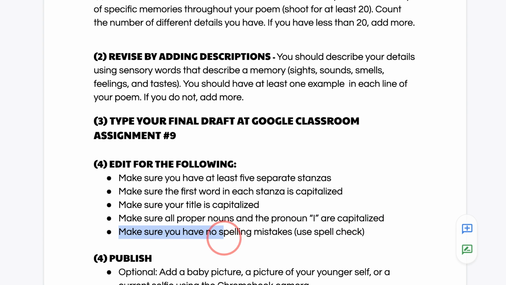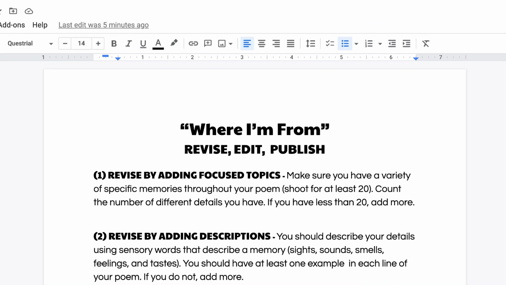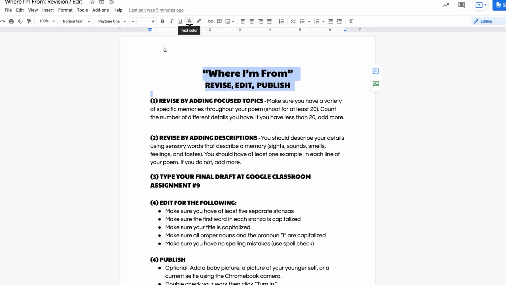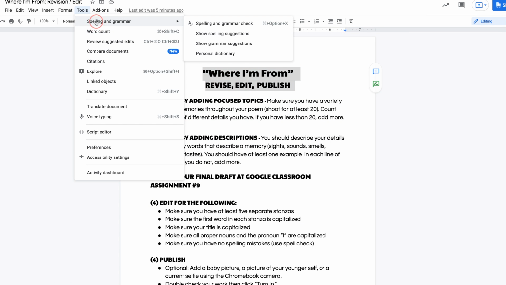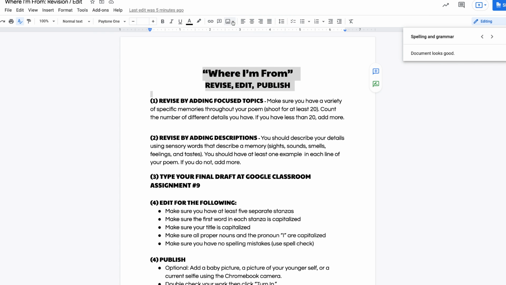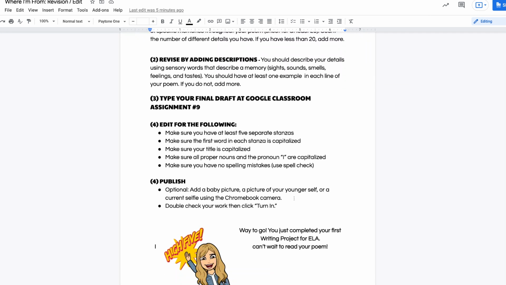You're so lucky that you have a spell check in your Google Doc. I did not have that when I was your age. We didn't have spell checks. We just had to know the spellings. What I want you to do, if you don't know how to use the spell check, is I'm going to show you how it works up here. You go to Tools, and you click Spelling and Grammar, and then you're going to click Spelling and Grammar Check. And I already proofread mine, but it will tell you anytime you need to make a spelling change. So check that, make sure your spelling looks good.